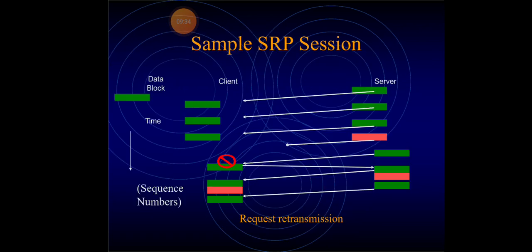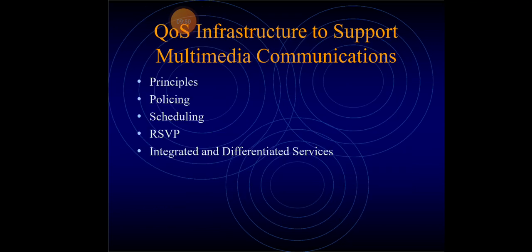This is the slide for a sample SRP session. We have a data block, a client, and a server. The retransmission request goes from client to server, and after that we get the data. Then quality of service infrastructure to support multimedia communication provides principles, policing, scheduling, the RSVP protocol, and integrated and differentiated services. Thank you.